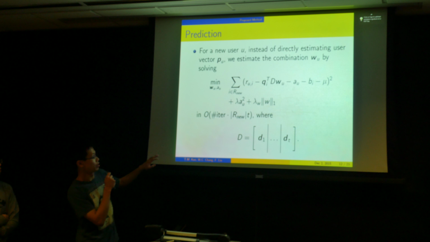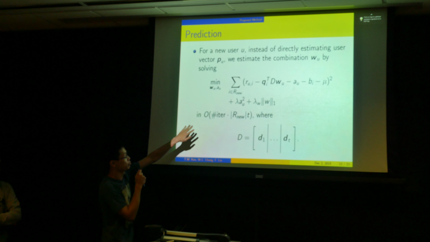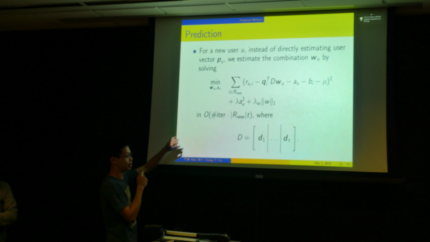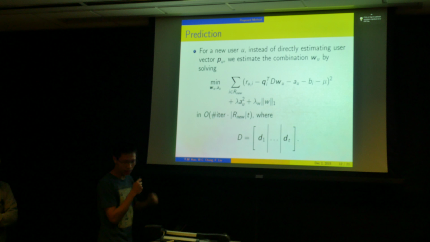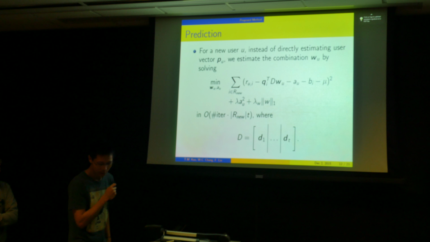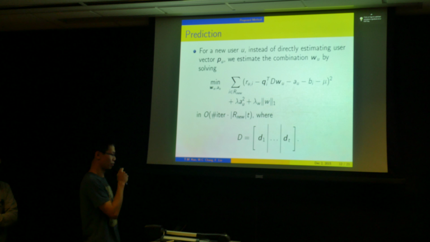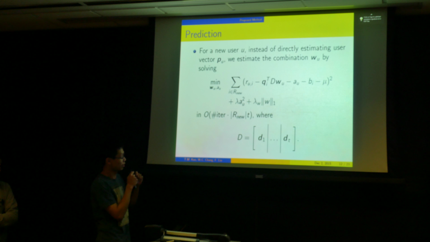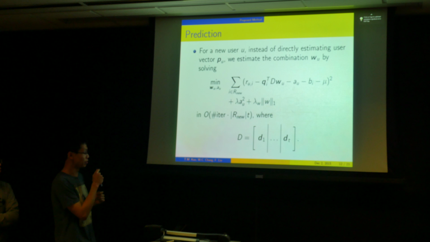In the first line here we try to match the ratings, and in the second line we induce sparsity on our combination coefficients by adding one regularizer term. The prediction time complexity is the number of iterations times the number of new ratings times the number of bases.